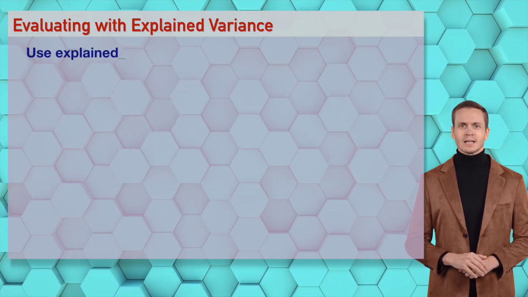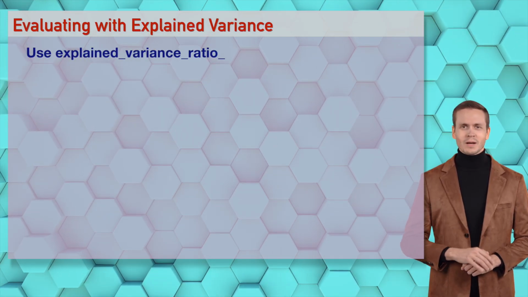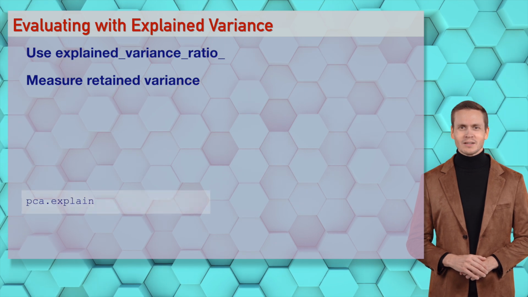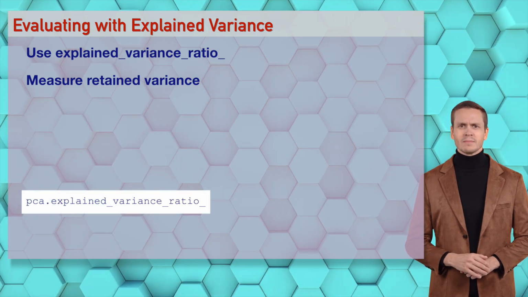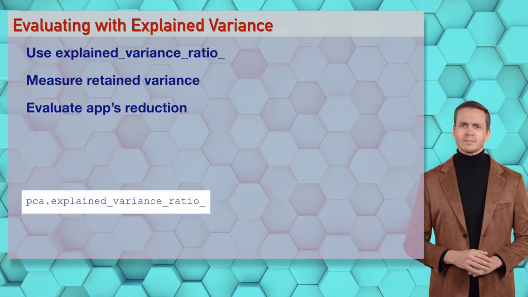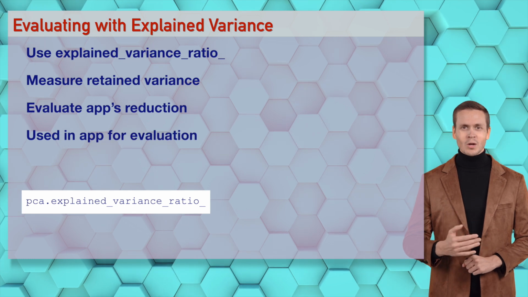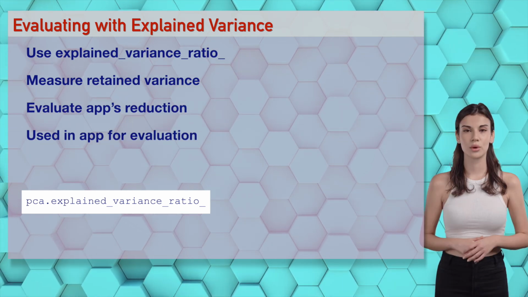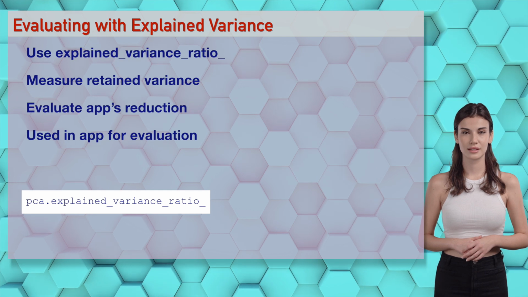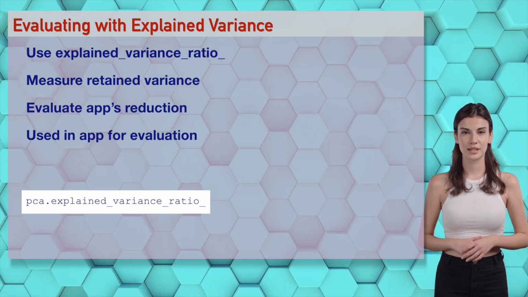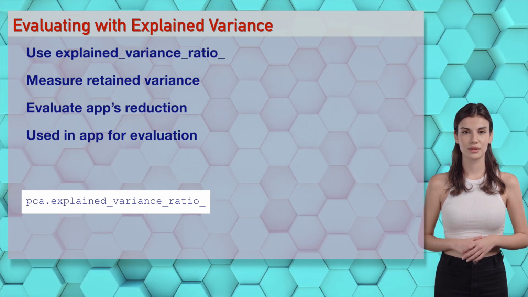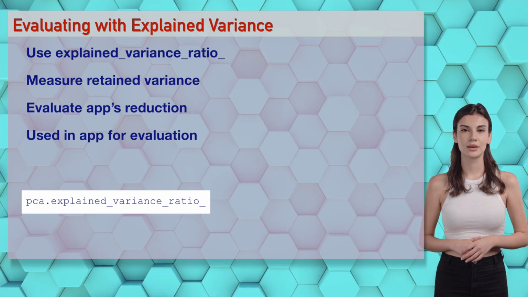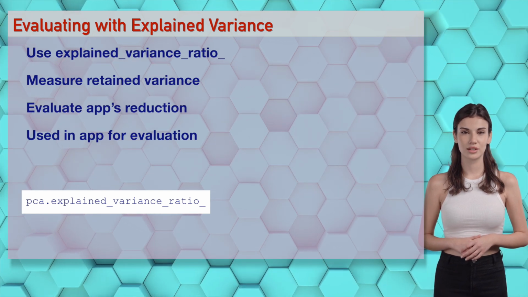Wizards, PCA.explained_variance_ratio_ evaluates variance like a hot ratio for Sophia, checking AI retention. It's a variance party, let's drop this code beat and retain some variance. You're explaining my heart, Ethan. Wizards, explained variance evaluates PCA for the app. Try it in our demo, it's like measuring retention with passion.